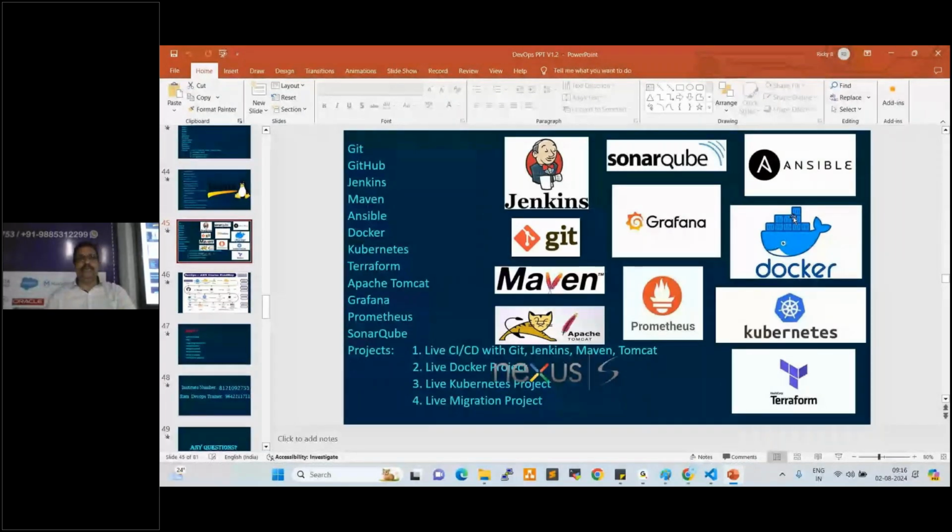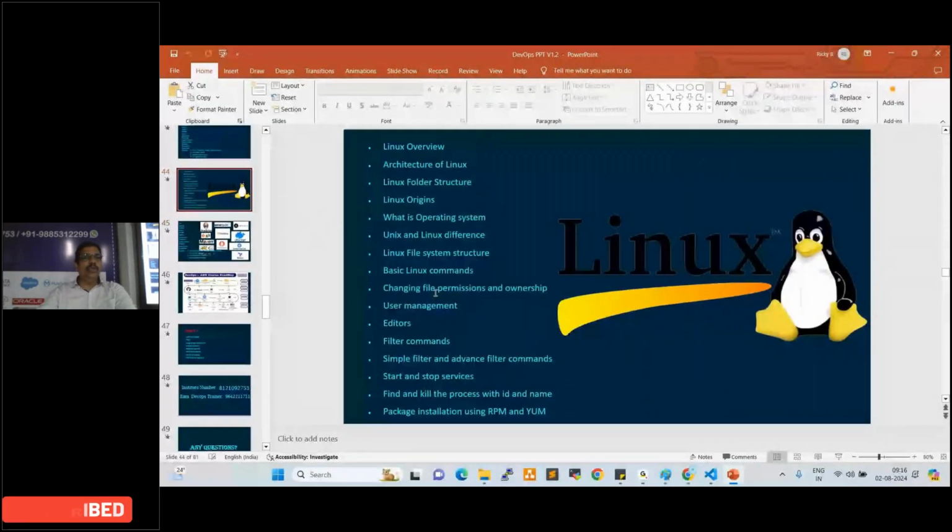Fine. Yeah. So these are the tools we are going to learn. Along with these tools, Linux also will be covered. These are the Linux modules, and also interview preparation, right? And also shell scripting will be covered, and also resume preparation, right?